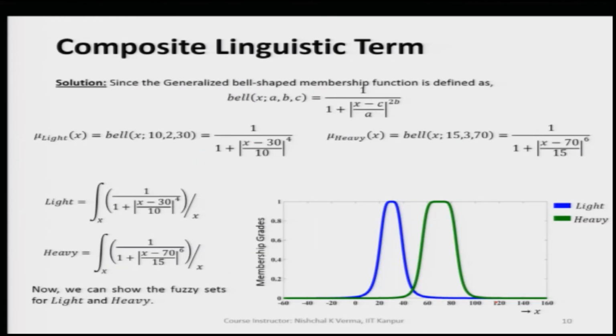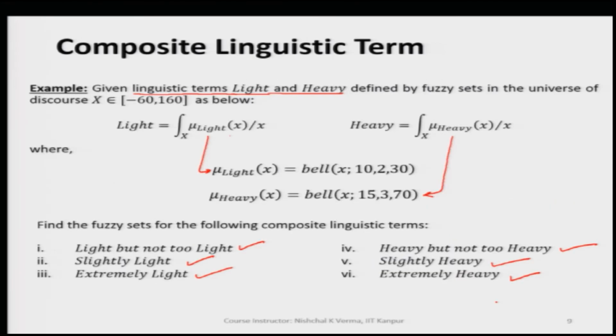Here the primary linguistic terms are defined by or characterized by suitable continuous fuzzy sets, and we have the membership functions as Bell functions for light and for heavy as well.